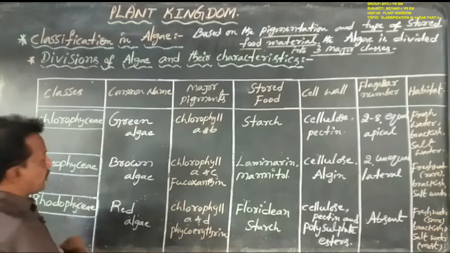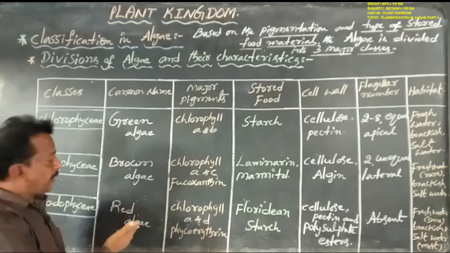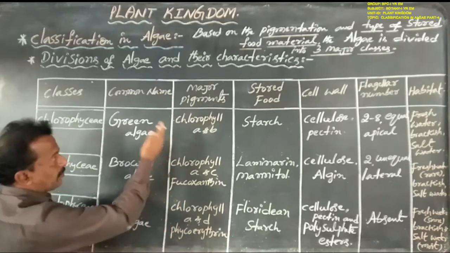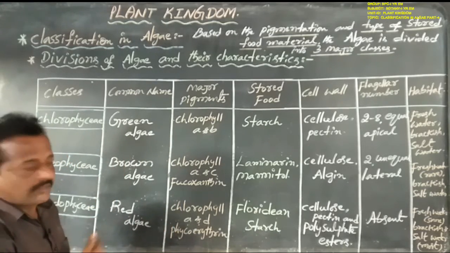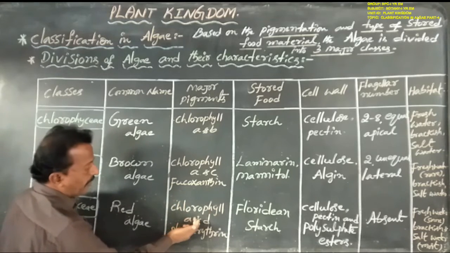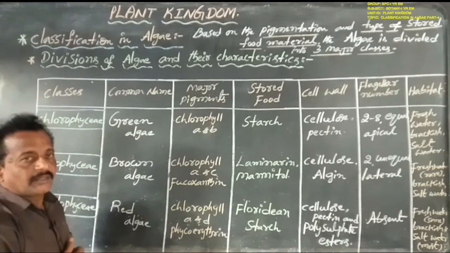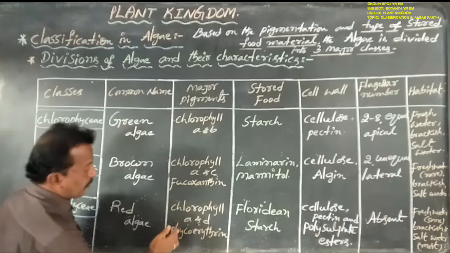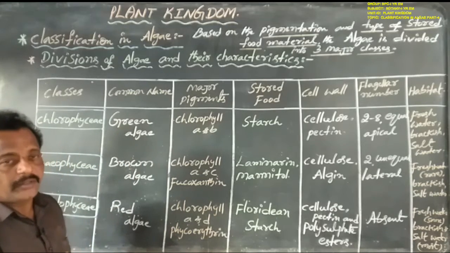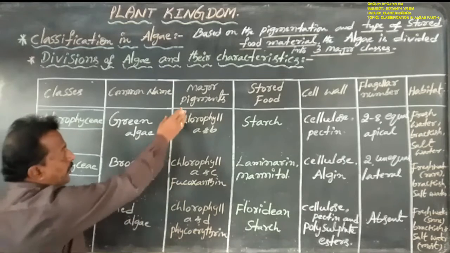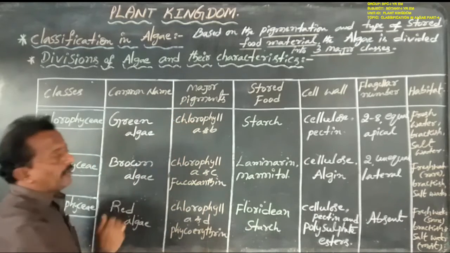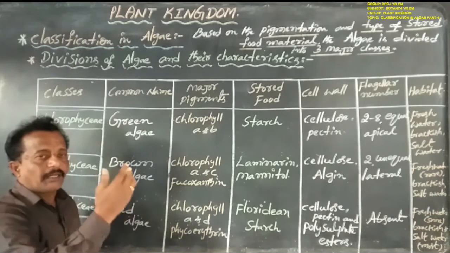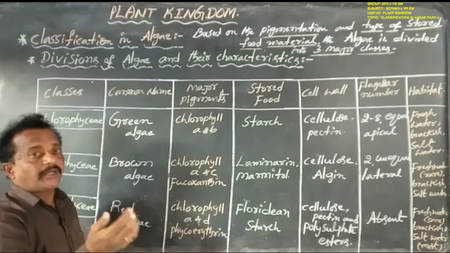Next, Rhodophyceae. Why does Rhodophyceae appear red in color? Because of the presence of photosynthetic pigments such as mainly chlorophyll A and chlorophyll D, as well as a phycobilin such as phycoerythrin. So these major pigments are involved in Chlorophyceae, Phaeophyceae and Rhodophyceae, hence the colors green, brown and red.